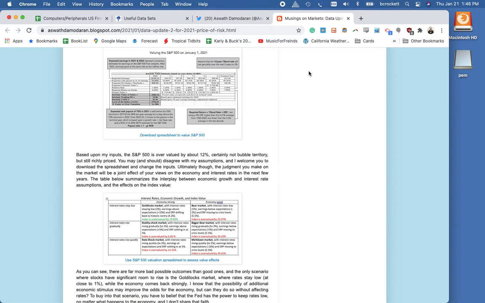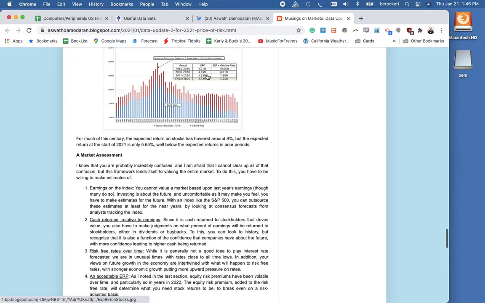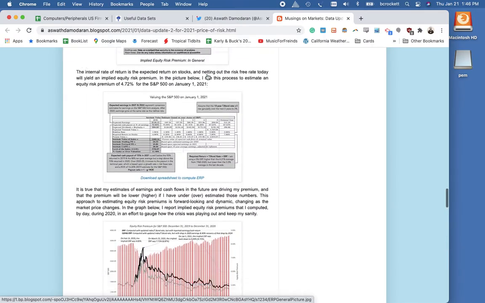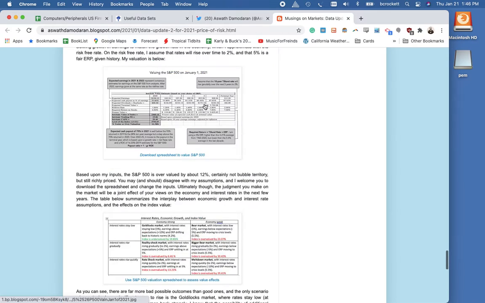The people who did the worst in 2020 were the ones who got out of the market completely when it crashed in March and held their money in cash. Those people lost big time. So it just all goes back to how much risk you're willing to take.